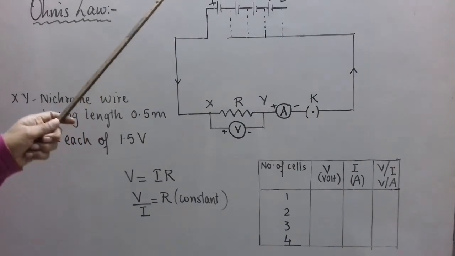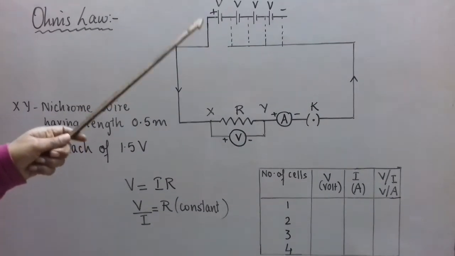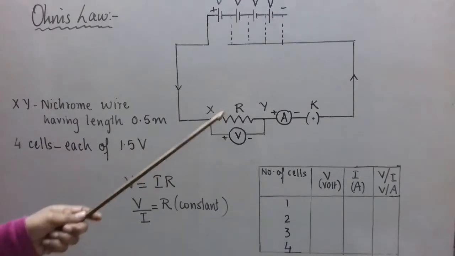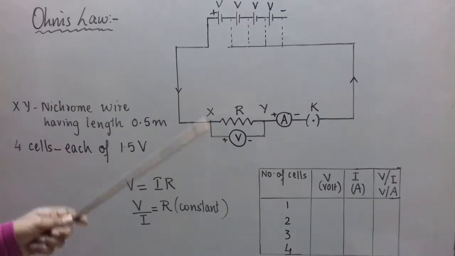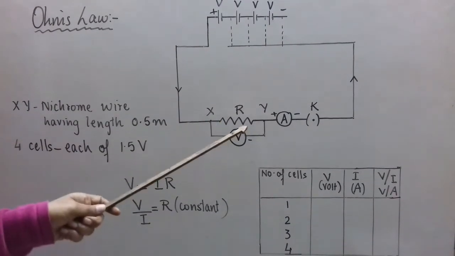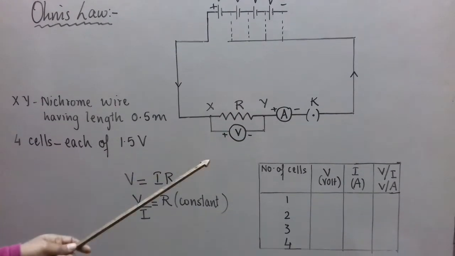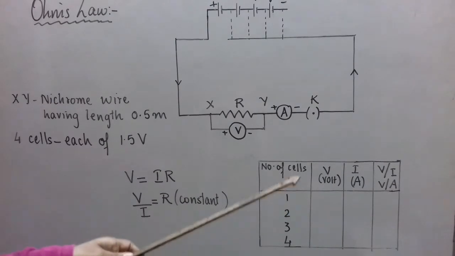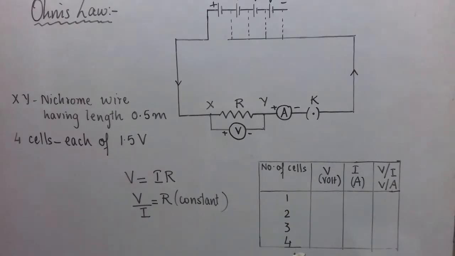So when you connect one cell, then two, then three, then four, every time the readings shown by the voltmeter and ammeter are different. As V increases, the current reading will increase. But every time you note down the ratio of V to I, the ratio is constant.